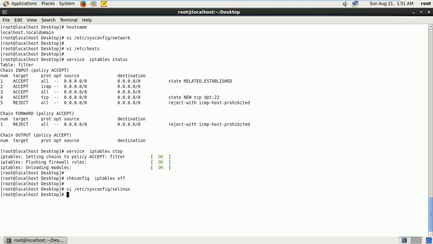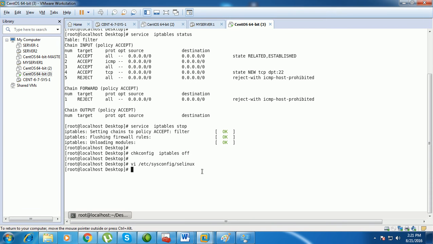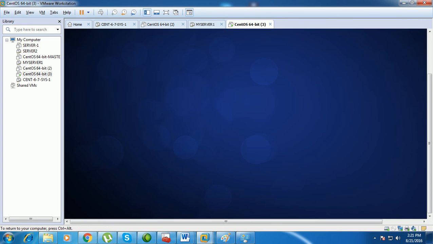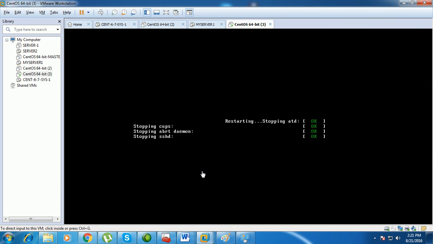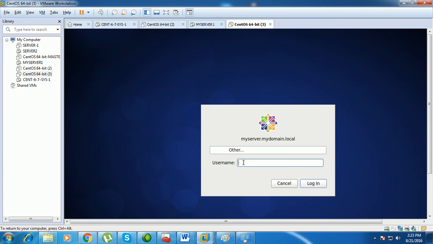Now you need to reboot the server. Whenever you change any settings in SELinux, you need to reboot the server. So I'm going to reboot the server now. Now the server is rebooted. You got the name, myserver.mydomain.local, and now log in as the root user account with the root password.